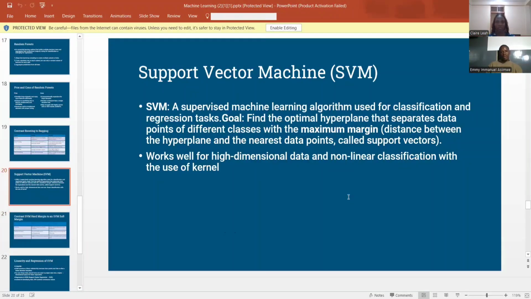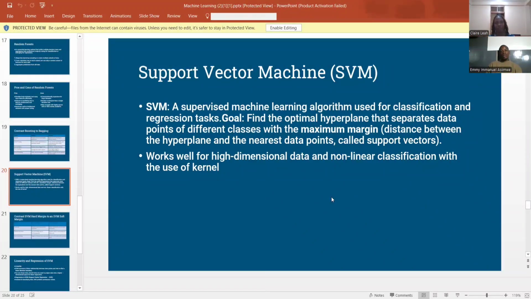Then the support vector machine. This is a supervised algorithm used for classification and regression tasks. It has a hyperplane that separates data points with the maximum margin. It has a linear support vector machine and a non-linear support vector machine. It also has a soft margin and a hard margin.